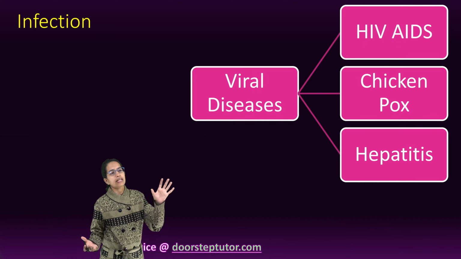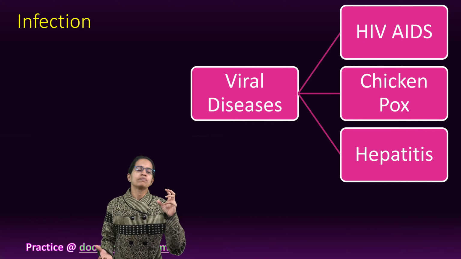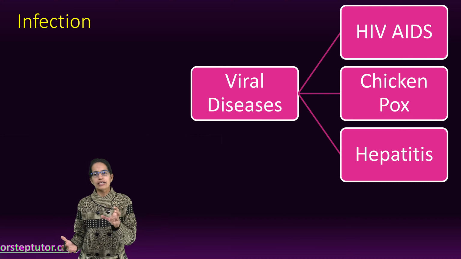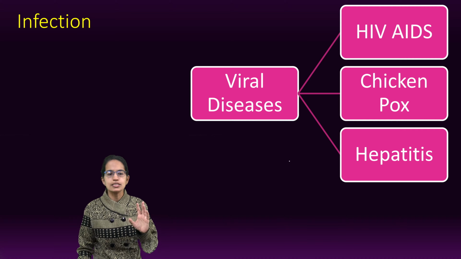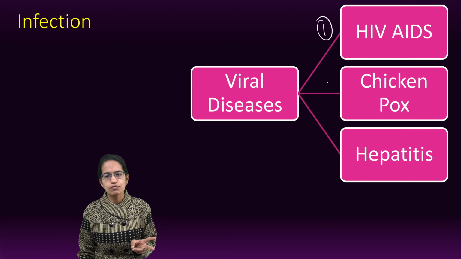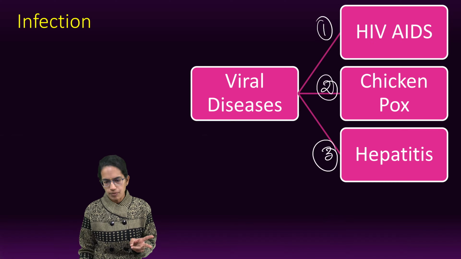Broad indicates that it could be used for multiple diseases. Narrow spectrum indicates that it could be used for specific diseases. Coming on to the next one, viral diseases. The three viral diseases that we would talk about are HIV, chickenpox, and hepatitis.